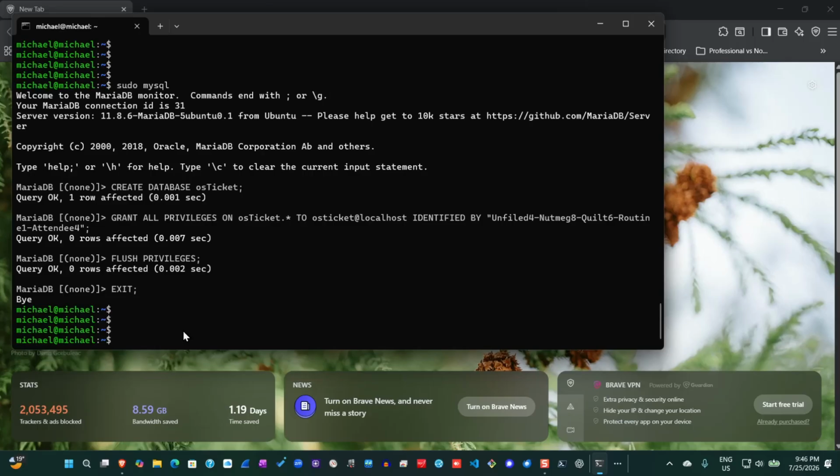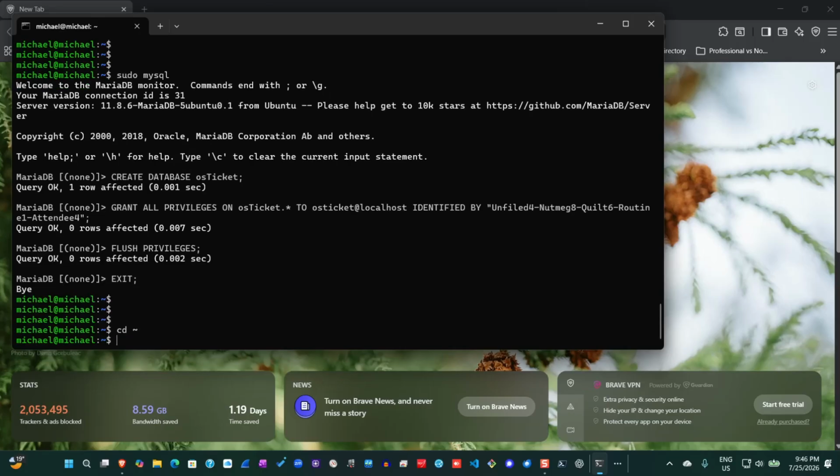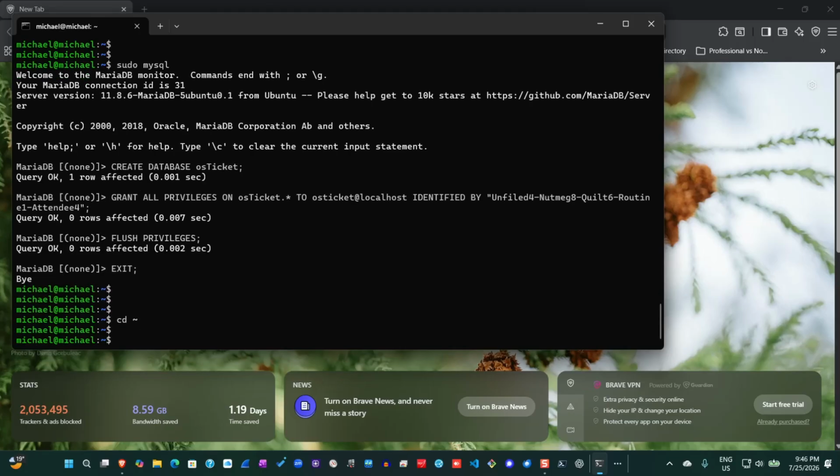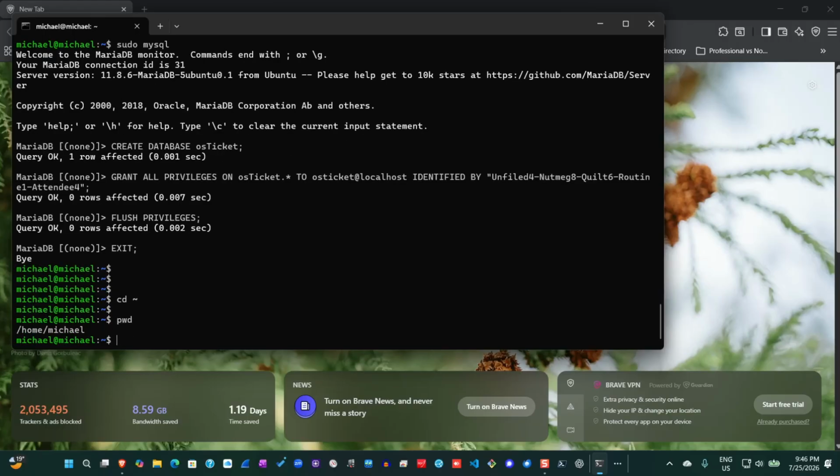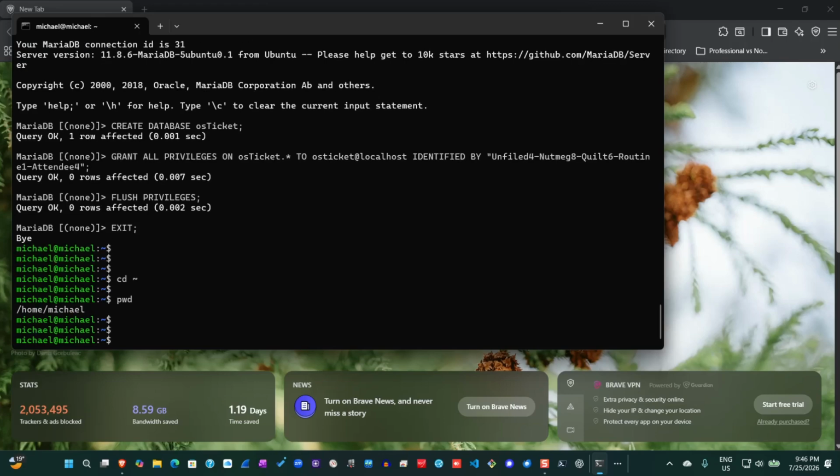If you are in a different directory, and you want to change to your home directory, all you have to do is type this command cd, and that is going to take you to your home directory. And you can confirm that by typing pwd, and it's going to show you where you are. So that's great.